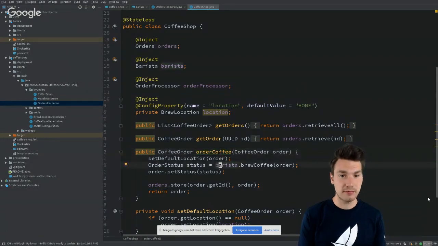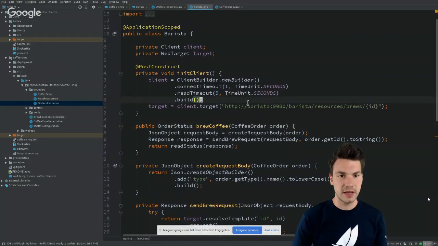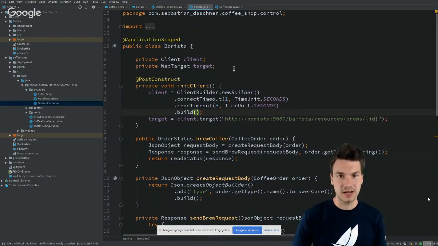This is what I have in another component that is called Barista. That is actually an HTTP client. And in my case, I use JAX-RS on the client side to connect to that backend as well.